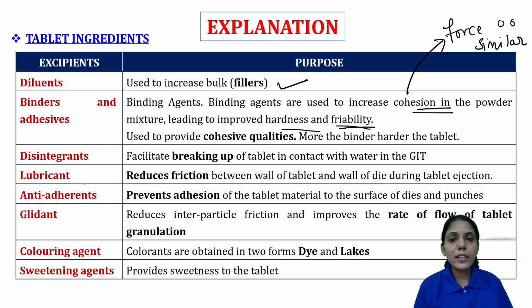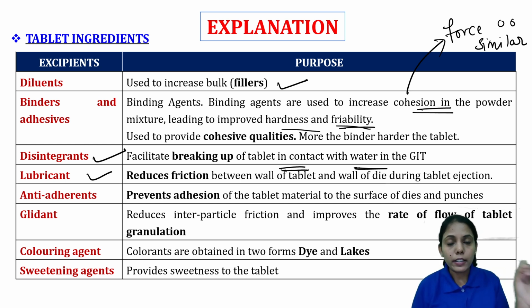Disintegrants. Disintegrant means what? Whenever a patient takes a tablet, we have to ensure that the tablet will break up easily in the gastrointestinal fluid. So to facilitate the breakup of the tablet in the gastrointestinal fluid, we are adding disintegrants. Lubricant will reduce the friction during compression with the machine, between the wall of the tablet and the wall of the die during tablet ejection. It should eject smoothly without causing any breakage.